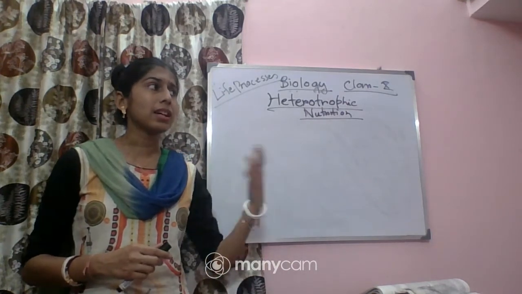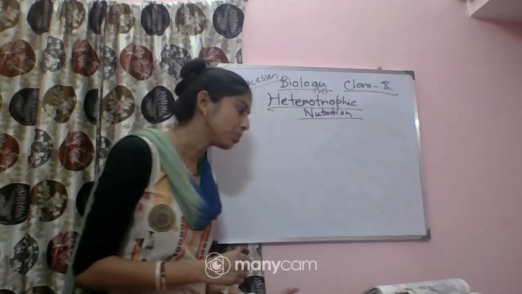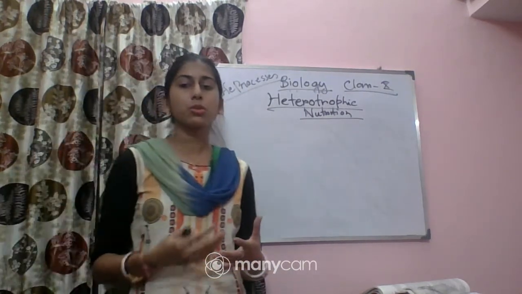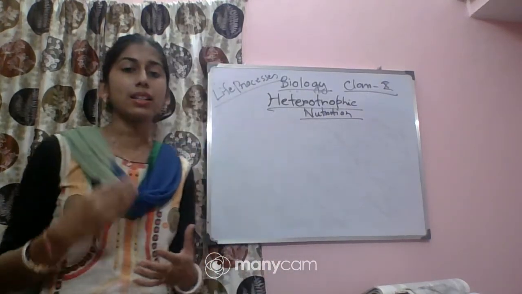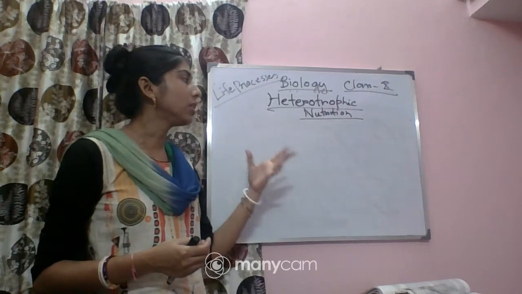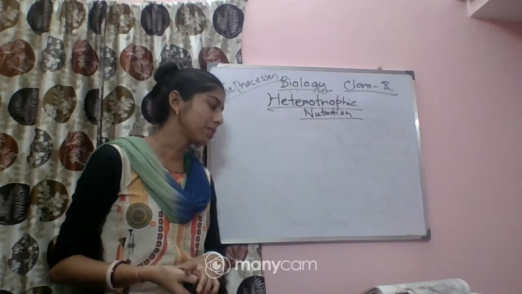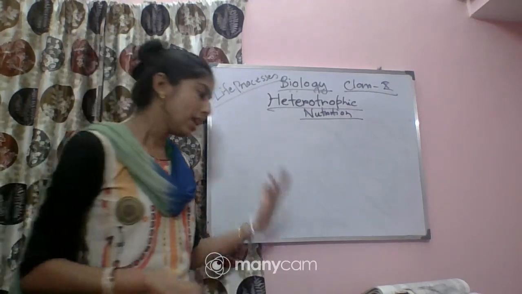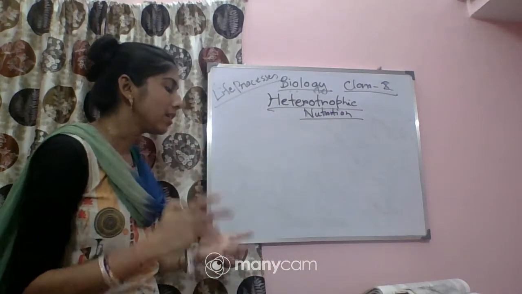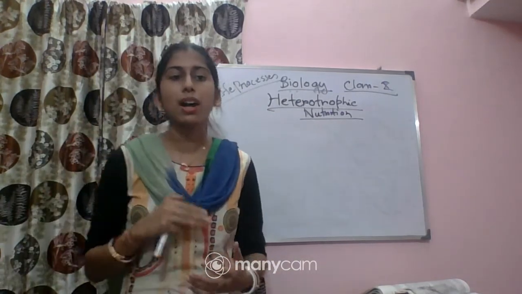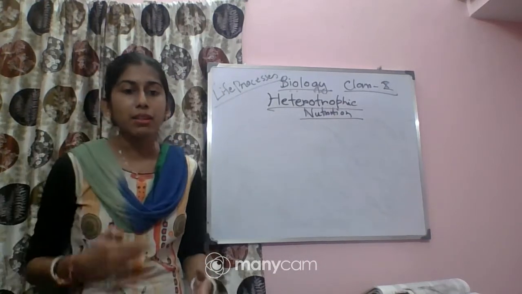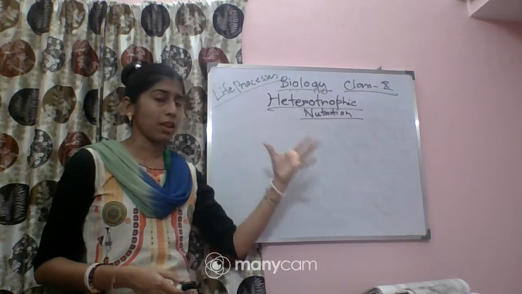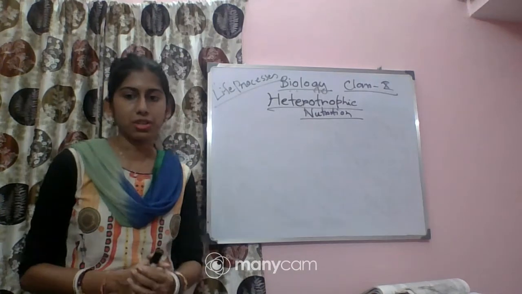Some other examples are fungi and mushrooms. They perform the saprophytic mode of nutrition. Some other organisms are dependent on others and get their food with or without killing the other organism. These are called the parasitic mode of nutrition. Examples are cuscuta, ticks, mites and tapeworms. So there are different ways of getting nutrition, and by these different ways they perform different functions.